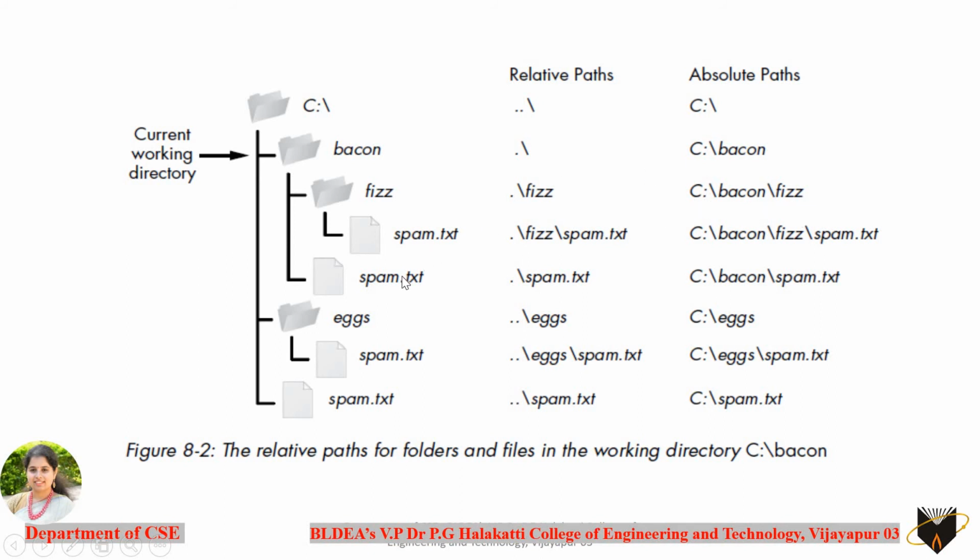So in almost all the examples you can see here, a single dot specifies the current directory, slash, then the fizz folder and the name of the file. So this is a relative path with respect to this file here. But if you want to take the same file and define it with the absolute path, you can see here you need to start naming from the C drive, backon, and within the fizz you have the spam.txt. So this is how you can differentiate between the relative paths and the absolute path. So it is the same with the further examples as well.